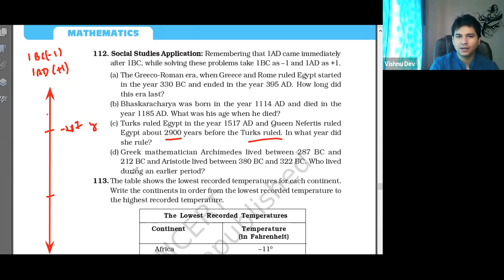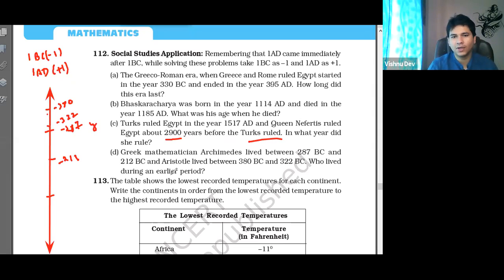And 212 BC, so minus 212. And Aristotle lived between 380 BC, so it is minus 380, and 322 BC, minus 322.